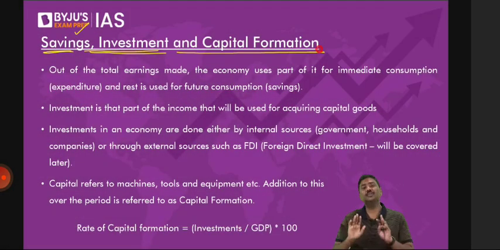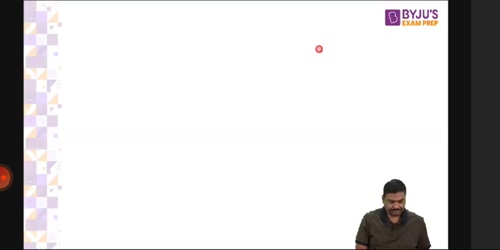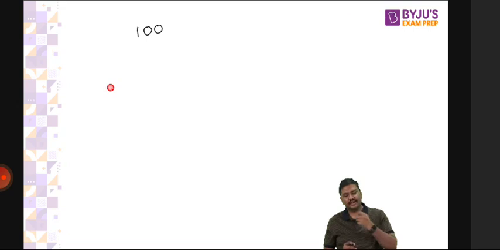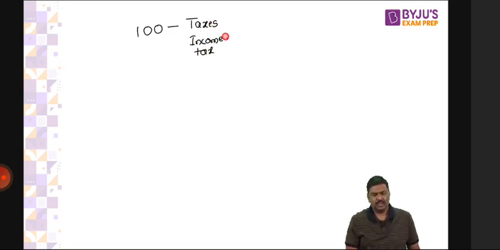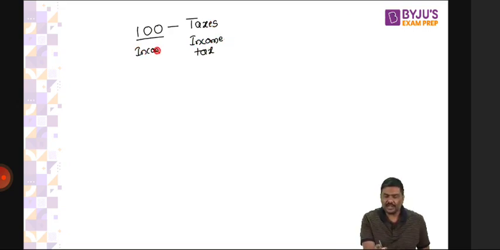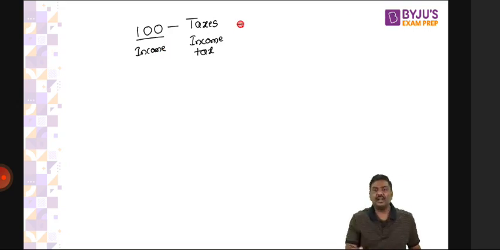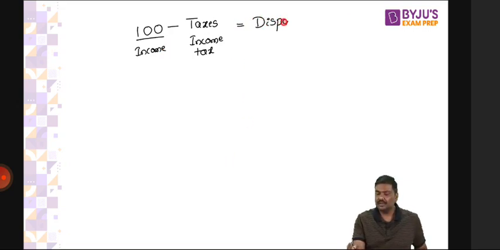Let's start. Imagine here is a person. The person has earned an income of, let's say, 100 rupees. First and foremost, from this 100 rupees, the government will collect certain taxes. For example, income tax. The government will impose income tax and collect it. So 100 is income. Out of that 100, I'm deducting a certain amount as tax. What I'm left with is referred to as disposable income.